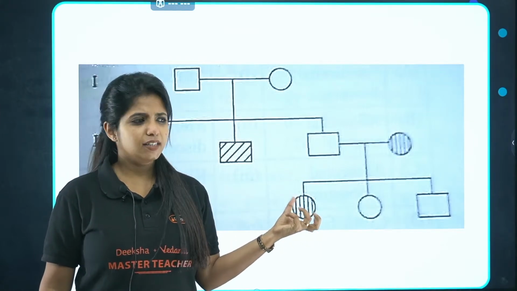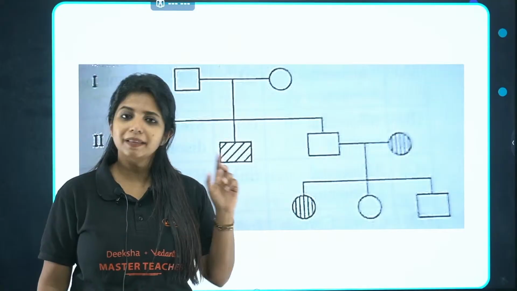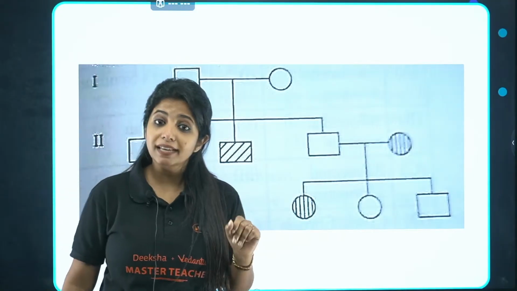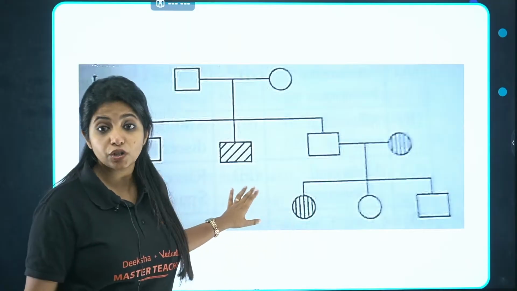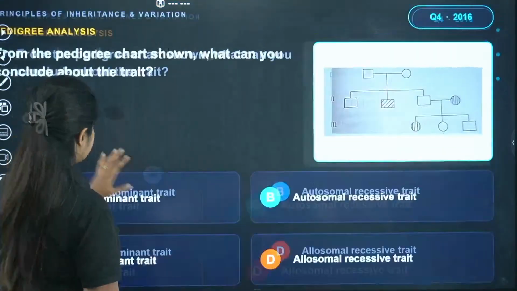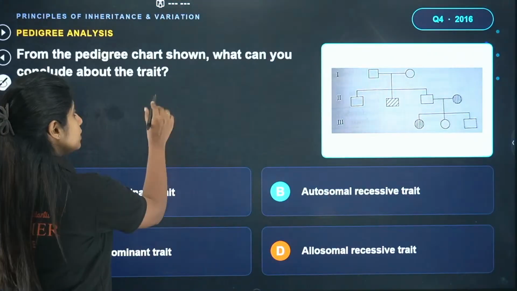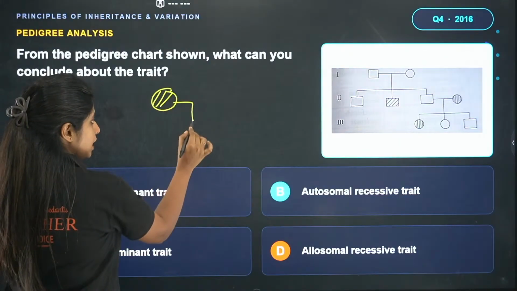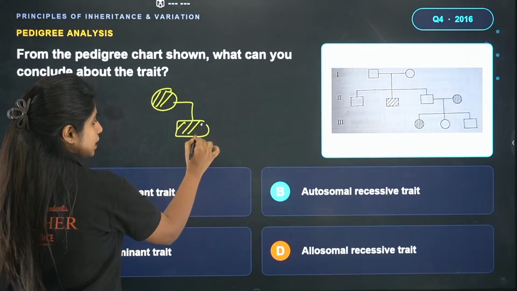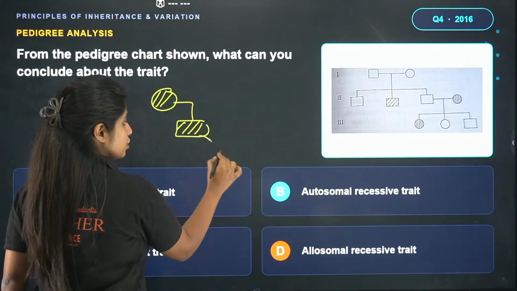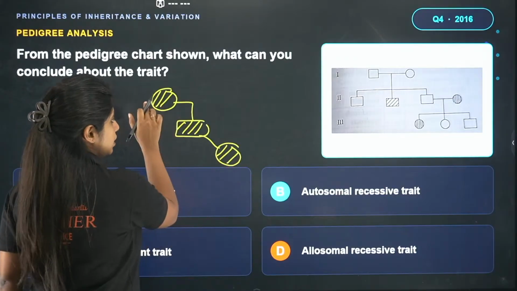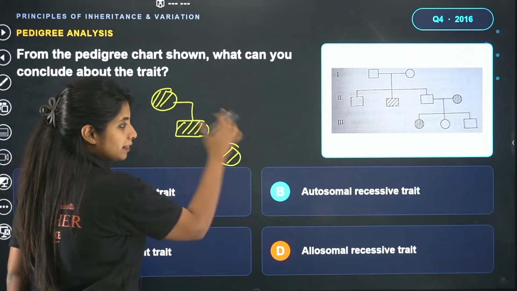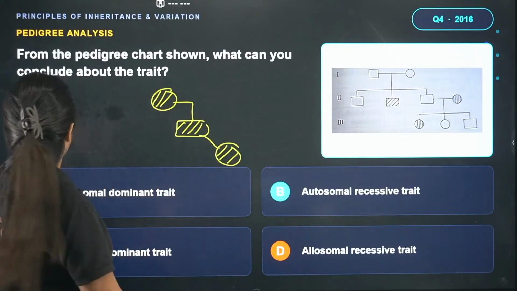What do you say? This is going to be most probably autosomal. But that's not the only way you can find that out. There's one more way. In the case of sex-linked disorders, you will see a crisscross pattern of inheritance. That means if the mother is diseased, her son is going to be diseased. If the son is diseased, his daughter will be diseased. Female, male, female, or male, female, male. That is how it goes. Crisscross inheritance pattern is being seen.